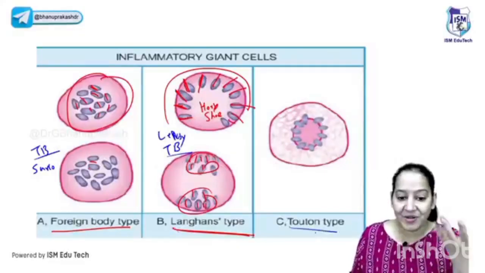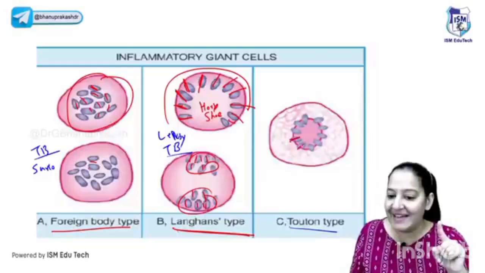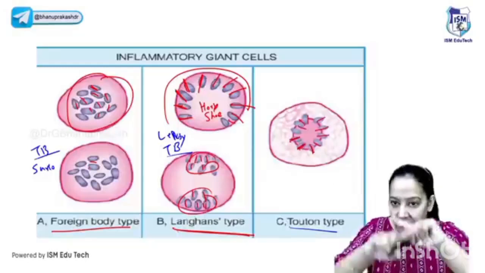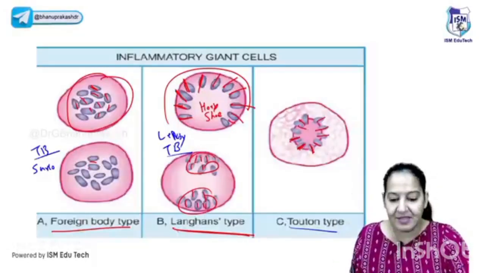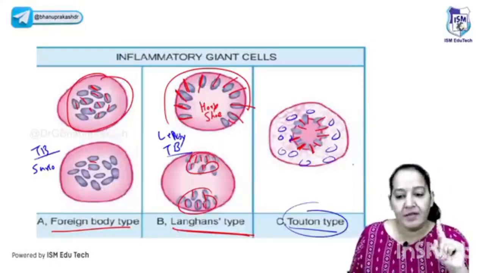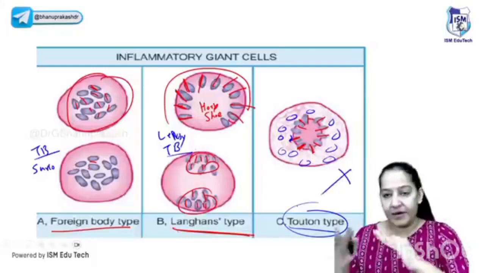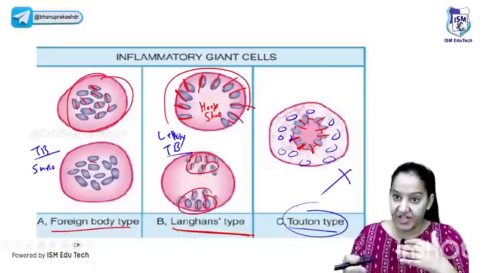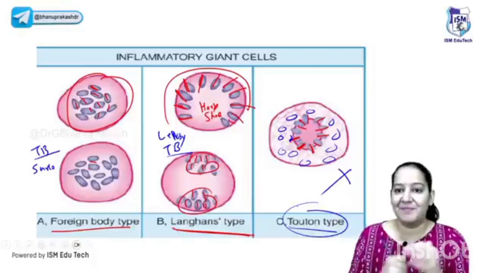The third is the Touton. In Touton, where is the nucleus? The nucleus is present at the center, not at the periphery. The multiple nucleus are forming a ring. And not only this, in the cytoplasm you can see the vacuoles. The vacuoles in the cytoplasm is very important. It's Touton type. Only one example is xanthoma. See the diagram. You can get an image-based question very frequently. See the definitions. I mean, what is the arrangement of the nucleus? And see the examples in each of them.